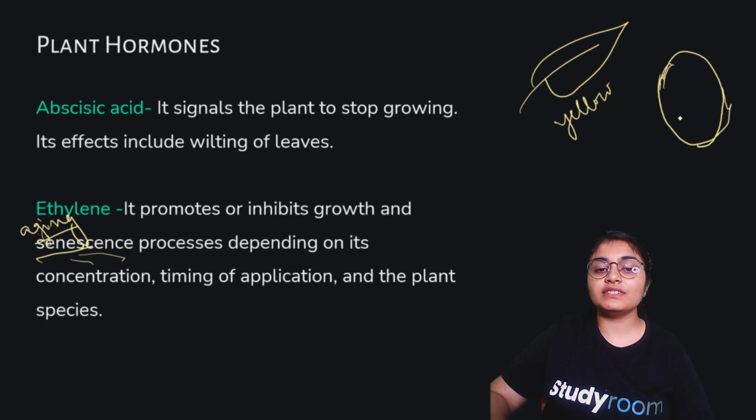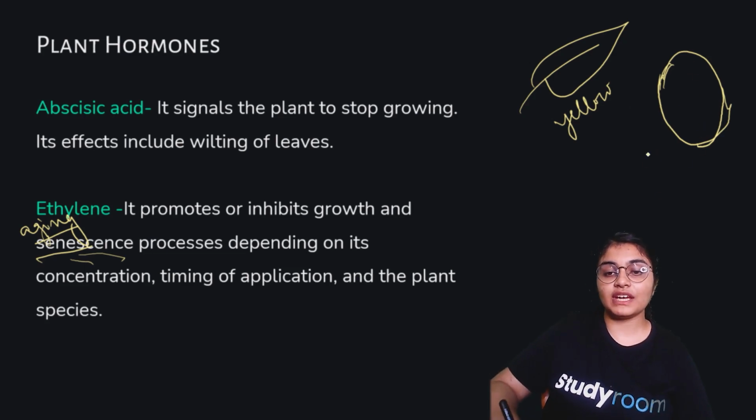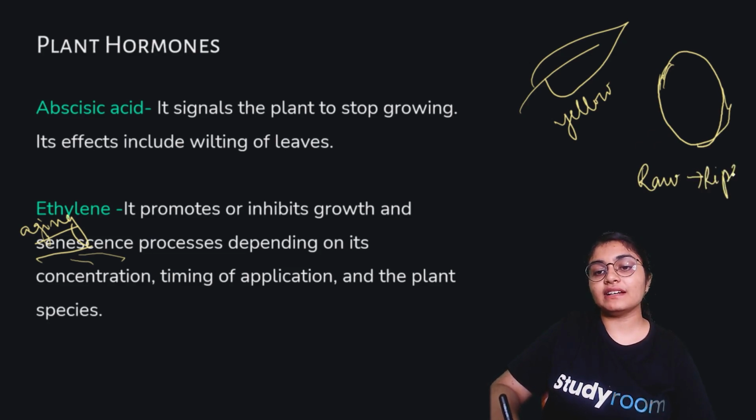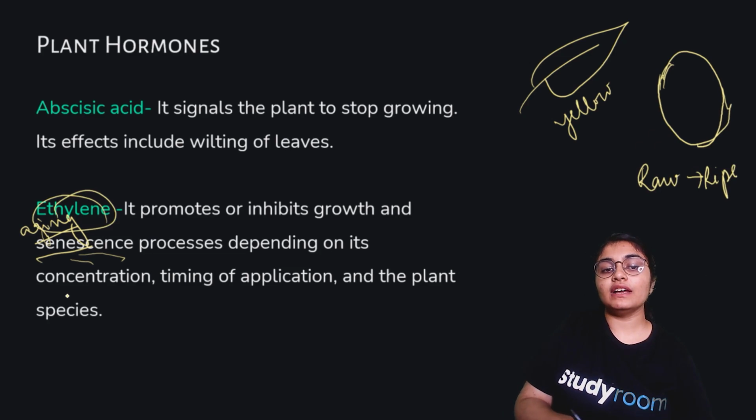So the color change also happens due to this ethylene, and there is this aging that is happening in the mango. The change from raw mango to ripe mango is basically due to this hormone called ethylene.